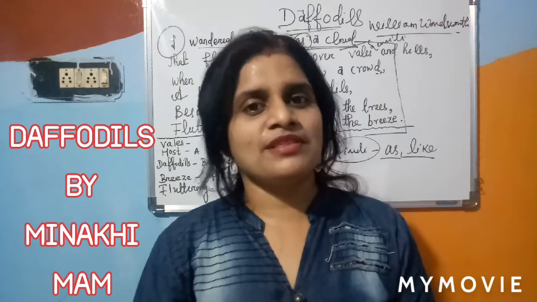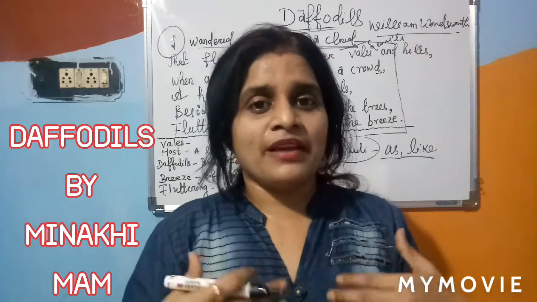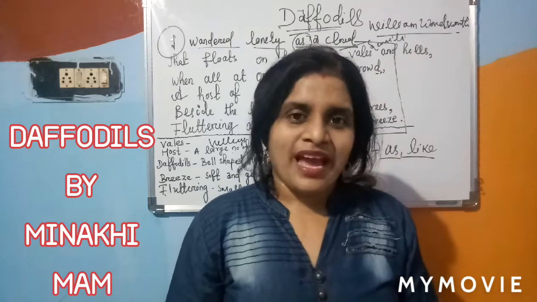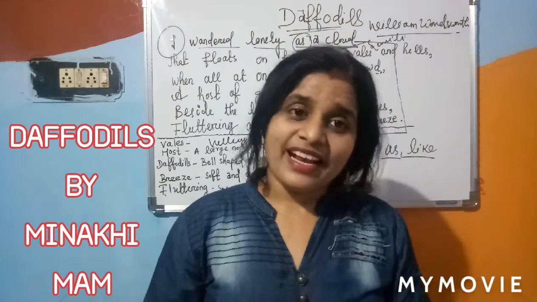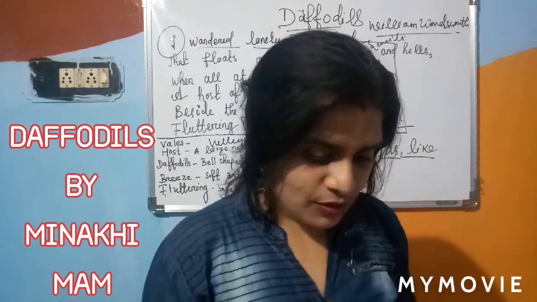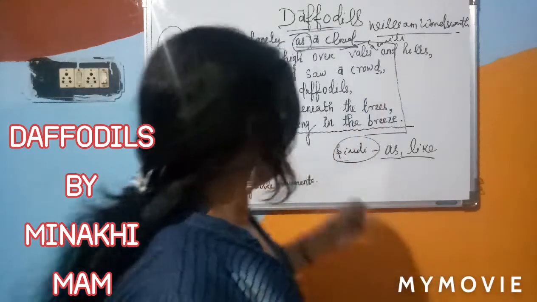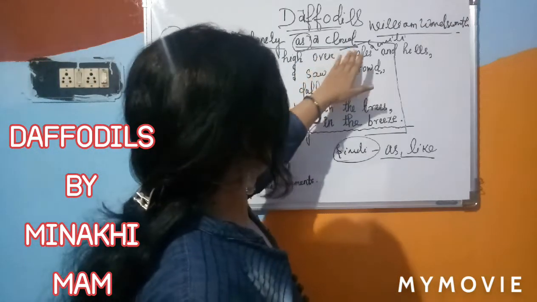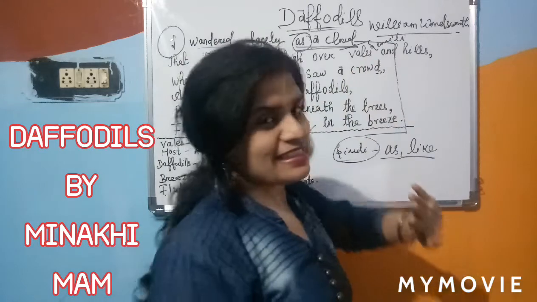He explained himself as completely alone at that time, and he wandered like a cloud. And he also explained one thing, that floats on high over vales and hills.